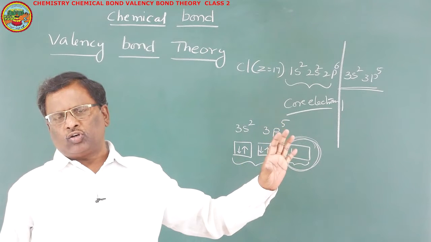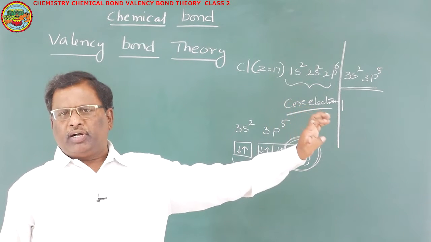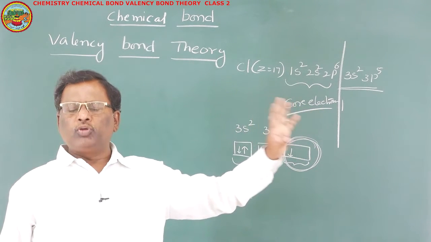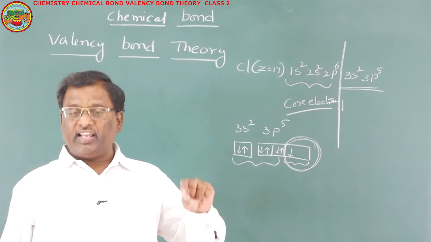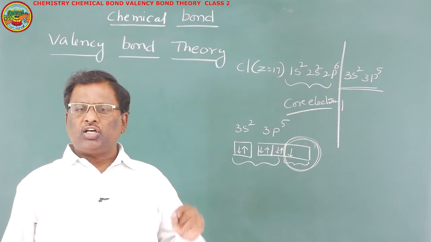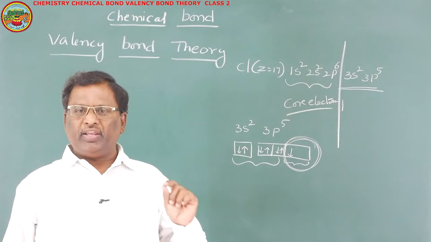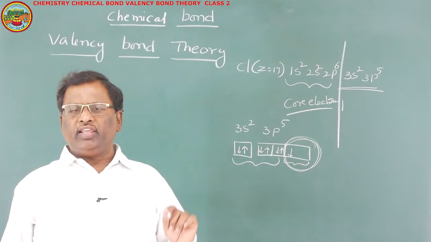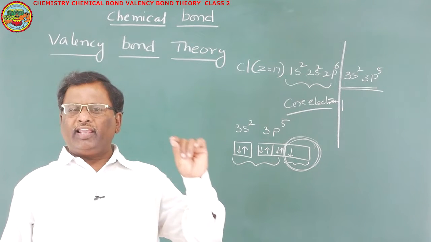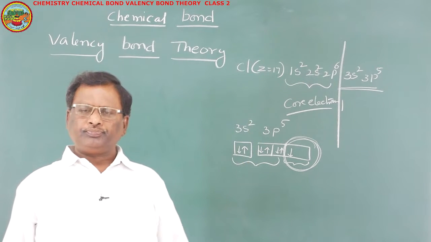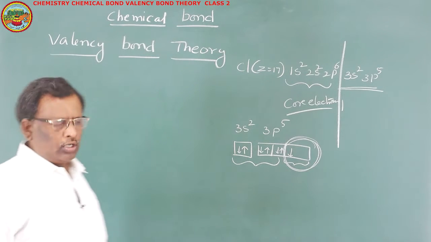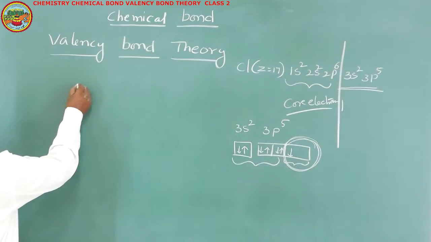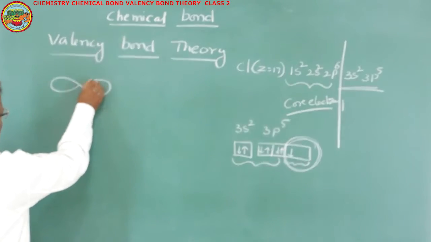Only valency electrons are in a position to take part in bonding. Even among the valency electrons, only those electrons which are half filled or unpaired can actually take part in bonding.